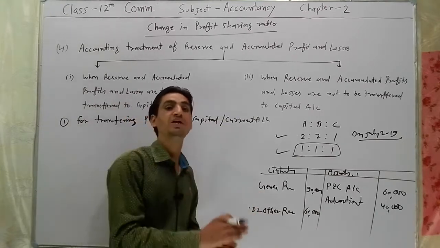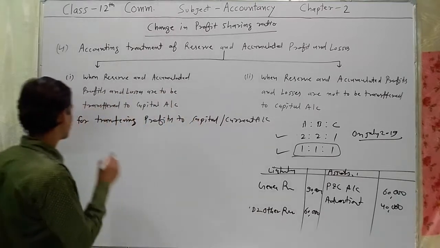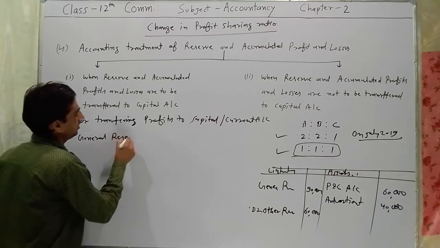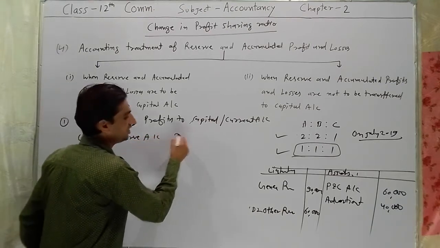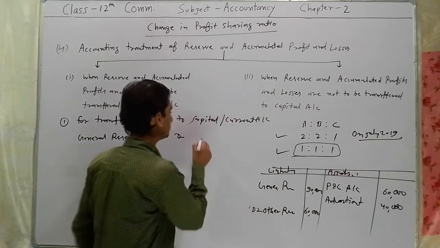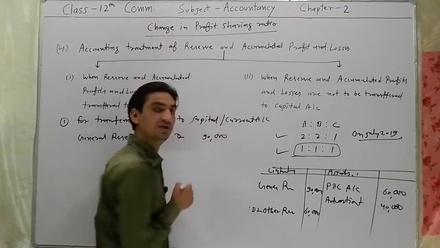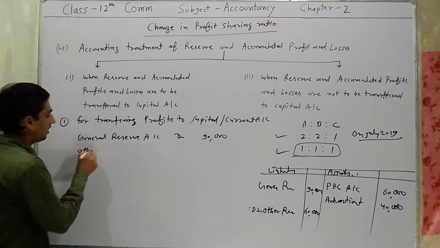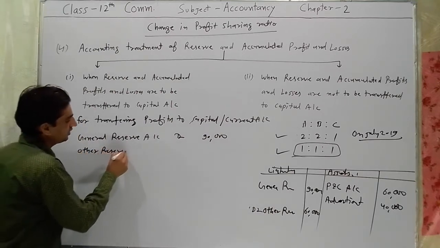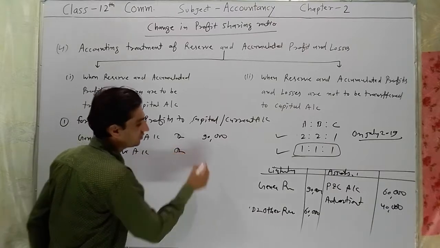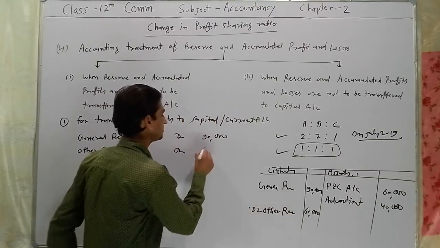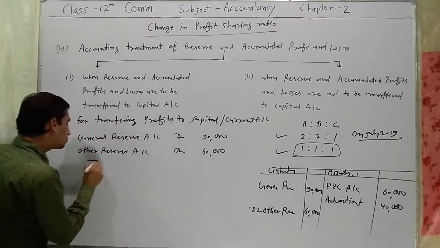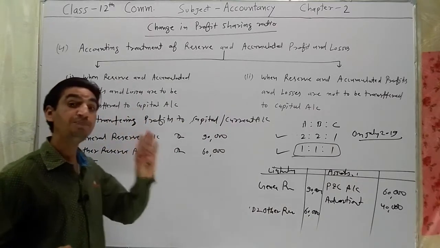To transfer these balances we have to debit them. So here general reserve account debit by rupees 90,000. Second, other reserve account debit by rupees 60,000, to partners' capital accounts.